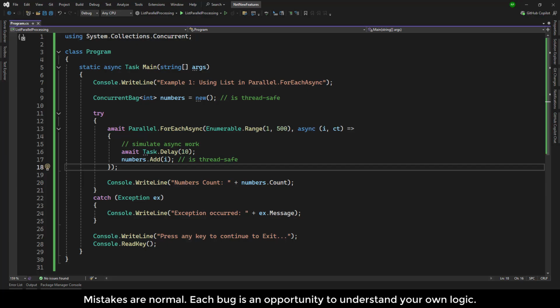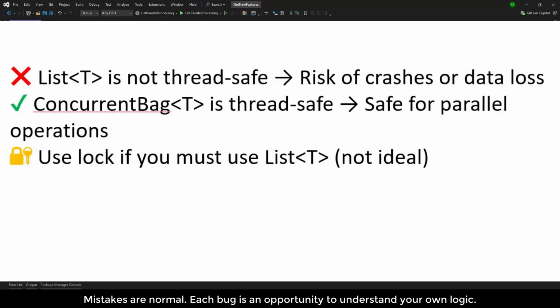To summarize, when working with Parallel tasks or Parallel.ForEachAsync, never use a plain list, meaning without lock. Either use ConcurrentBag or apply a locking mechanism with the list.